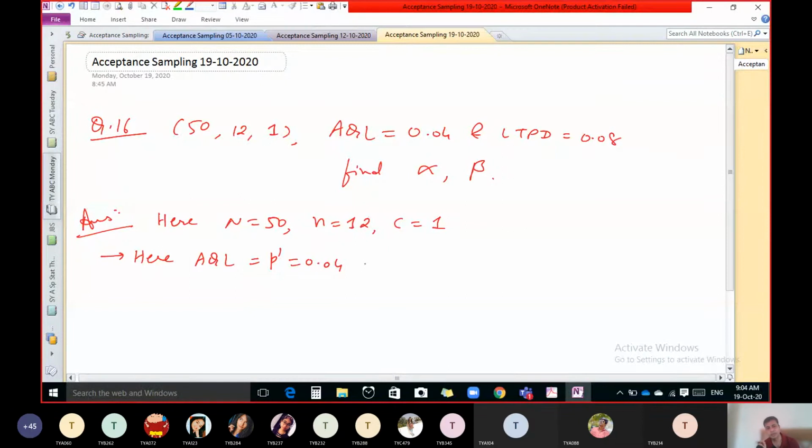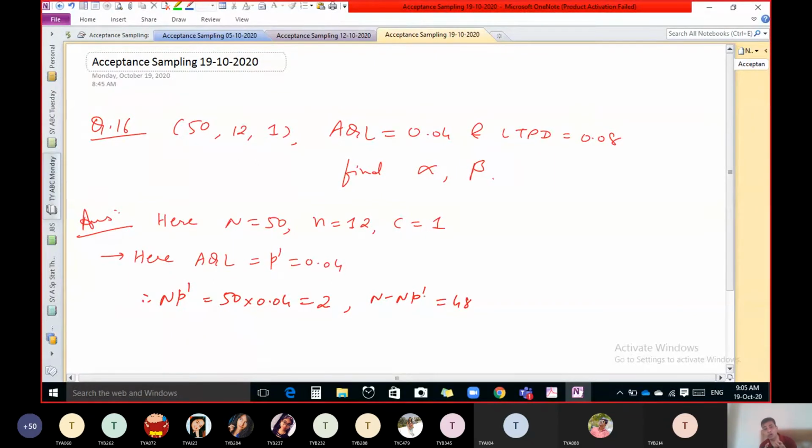That means out of 50, 4%. So 50 into 0.04, that is 2. So we can say that if 2 units are defective in the whole lot, then the customer will be ready to accept it. Okay. Now we know that out of 50, if 2 are defective, then the remaining are non-defective.